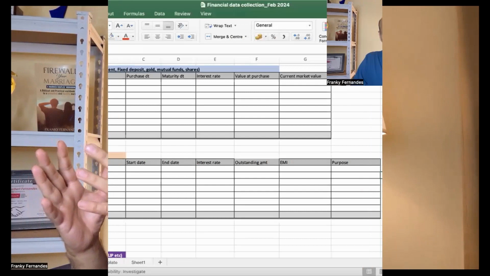So, today I'm going to talk about how to take stock of your financial health, where to start, what to do. If you have no clue how to do your financial planning, what should you first do? I'll take you through an exercise in an Excel sheet where you can quickly take stock of your wealth. And from there on, you can build on that data.